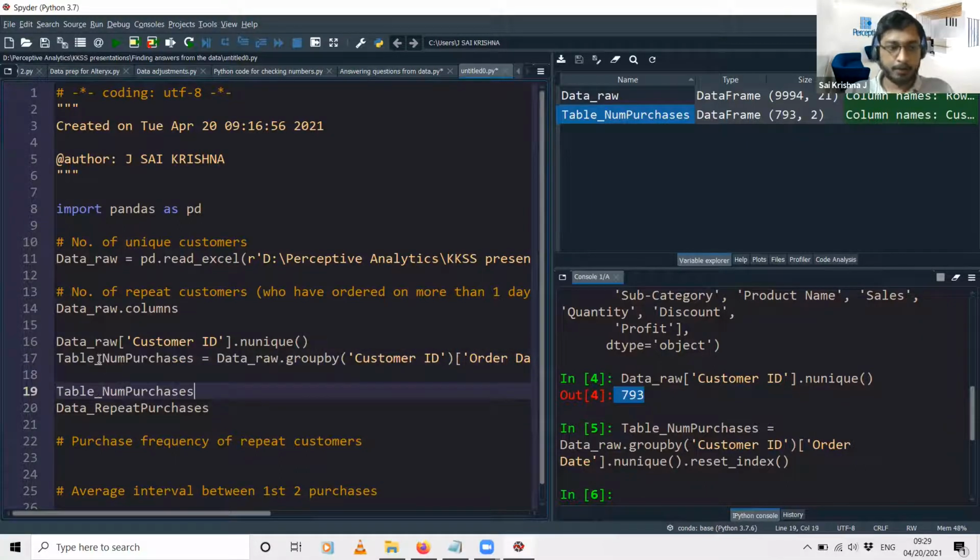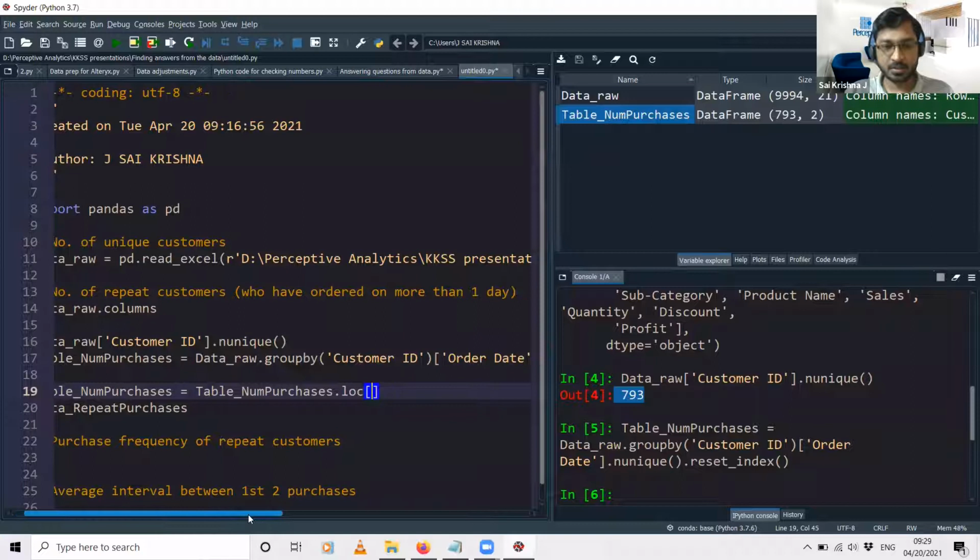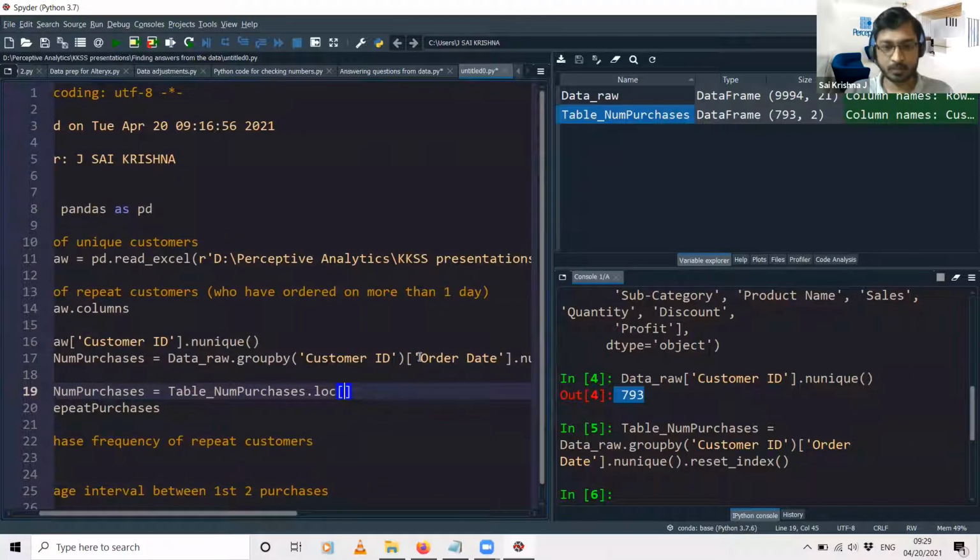First, I'm applying the filter on the same data set, the table_number_of_purchases, and out of this data, I need only those locations in this data. So that is why I'm using this word .loc, where the number of purchase days, which is this order date column.